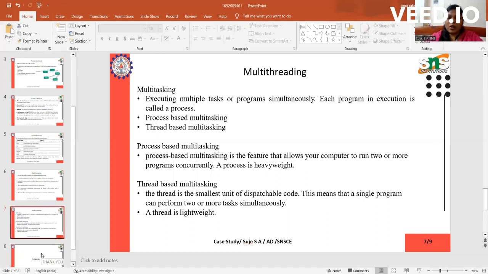So, these are the details about the concept of thread life cycle, the states of the threads, and multi-threading. Thank you.